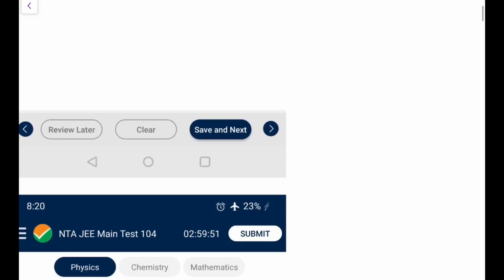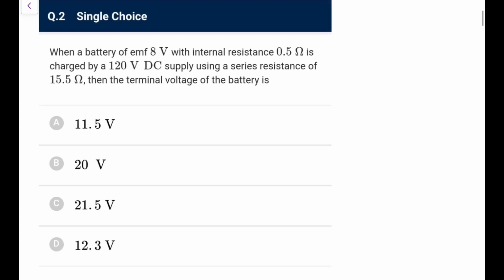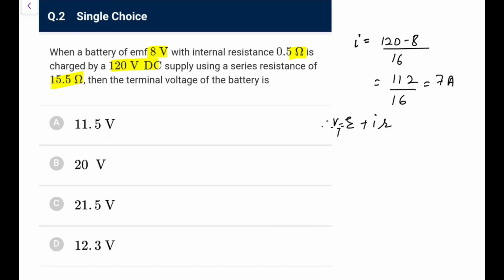Next, when a battery of EMF 8 volt with internal resistance 0.5 ohm is charged by 120 volt DC supply using a series resistor of 15.5 ohm, find the terminal voltage. So first of all, current in the circuit would be 120 minus 8 over 16, that is 112 over 16, so that comes out as 7 amperes. Because it is charged up, V terminal would be equal to E plus Ir, so that is 8 plus 0.5 into 7, that would be 11.5 volts. Go for option A here.